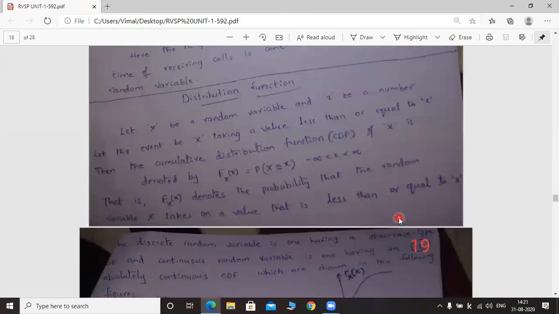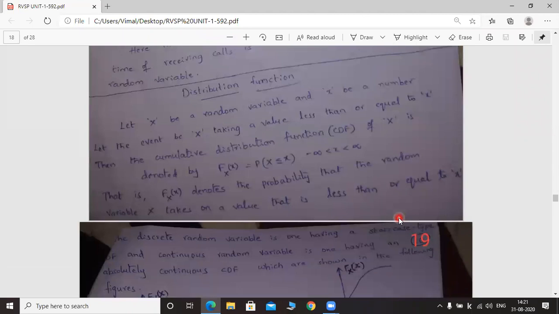Next one, distribution function. We have distribution and density functions. Here, this distribution function is called the cumulative distribution function. What is meant by the word cumulative? Cumulating means all the values which are less than or equal to a particular value. Okay. So here, see the definition.